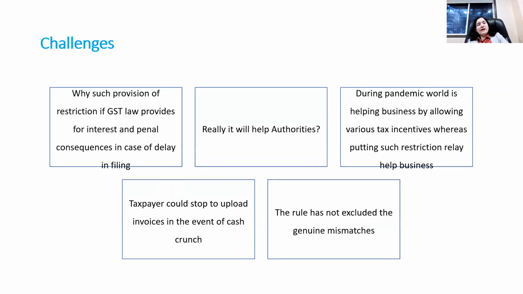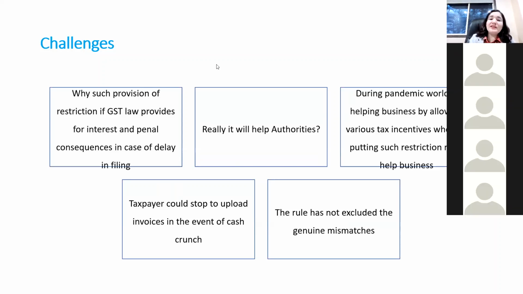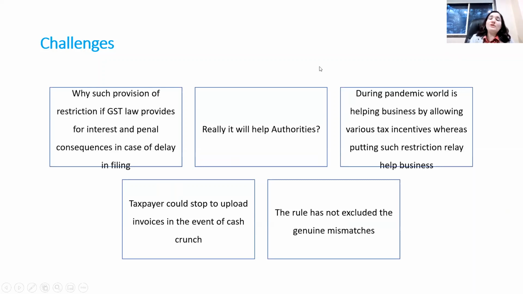Now, is the blocking of GSTR 1 helpful to the taxpayer? First of all, definitely it is not helpful to the taxpayer. But the question arises whether the introduction of this rule is helpful to the government or authorities. So friends, what's your view? Because at least by the filing of the GSTR 1, authorities are getting the outward supply details from the taxpayer. By blocking the GSTR 1, are authorities really going to get the supply details? So this is again serious.